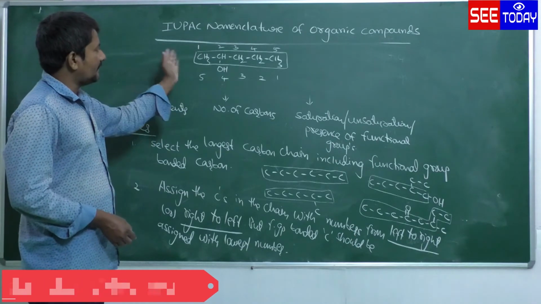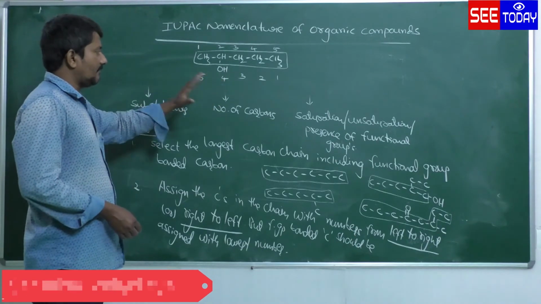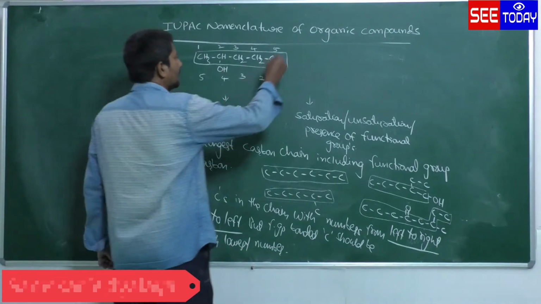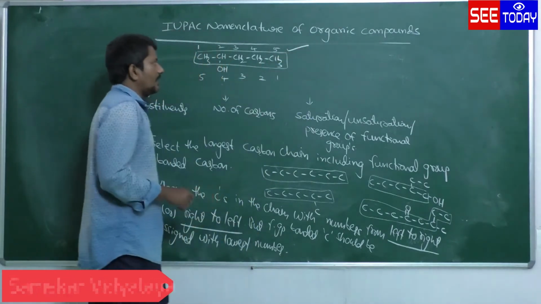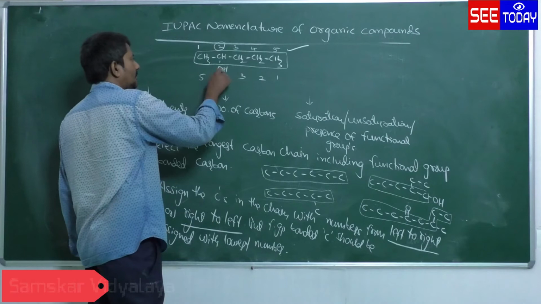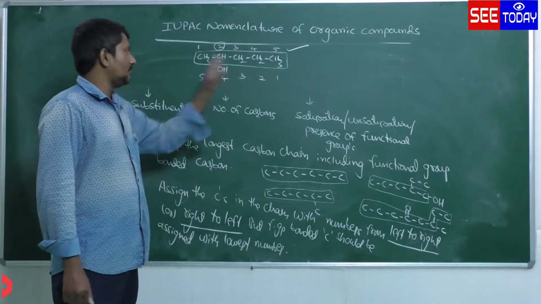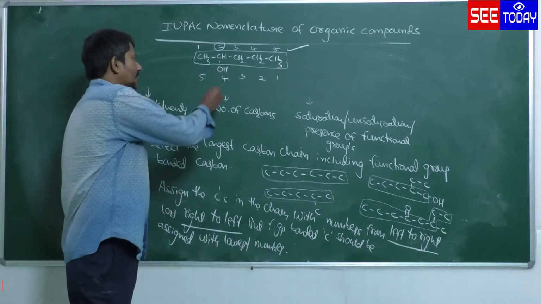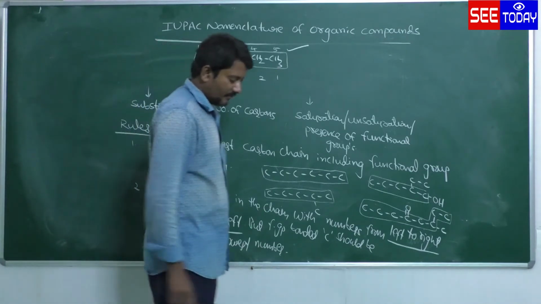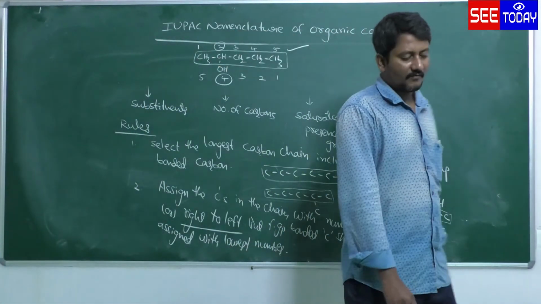So, between left to right and right to left, we have to use the numbering from left to right only, because the OH bonded carbon gets the second number. If you give the numbers from right to left, the OH bonded carbon gets the number 4.